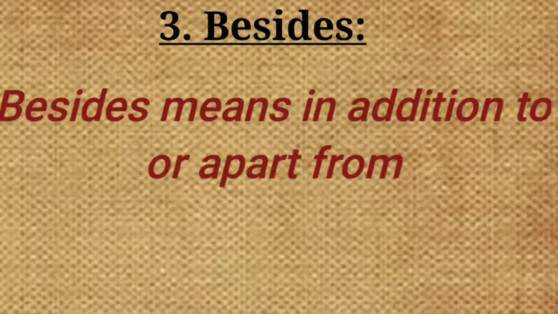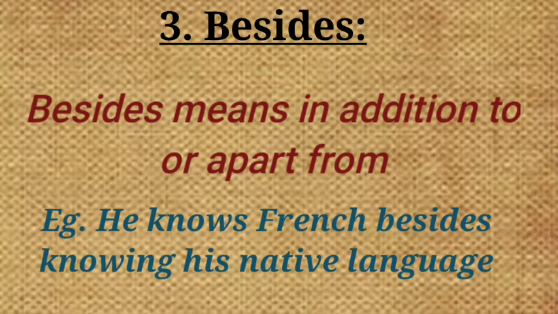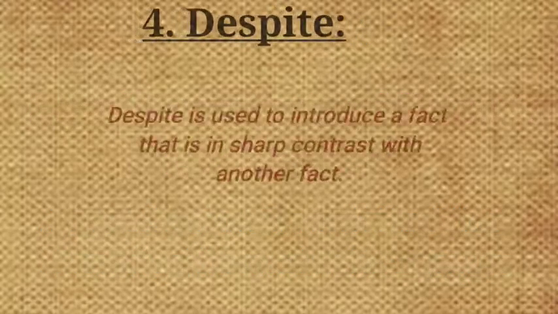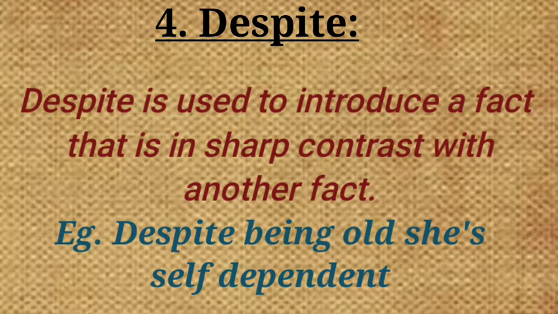Example: he is wise but not arrogant. Third conjunction is "besides." Besides means in addition to or apart from. Example: he knows French besides knowing his native language. Means apart from his native language, he also knows French. Fourth one is "despite." Despite is used to show a sharp contrast with another fact. Example: despite being old, she is self-dependent. Being old, she is not dependent on anyone else.